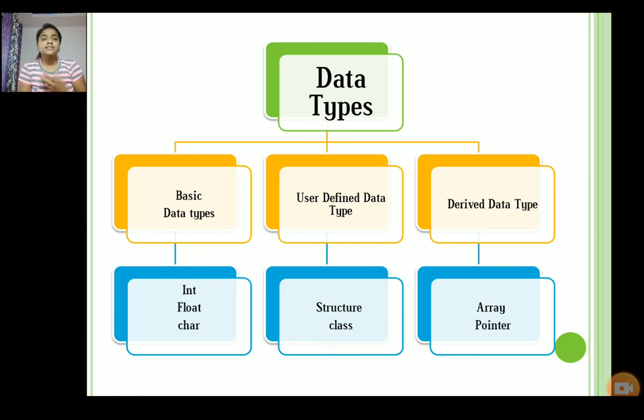The second point is user defined data types. User defined data types are data types defined by the developer or users, that is, structure and class. And the third one is derived data types. Derived data types are derived from other data types by taking reference of another data type. Okay, so these are the data types.